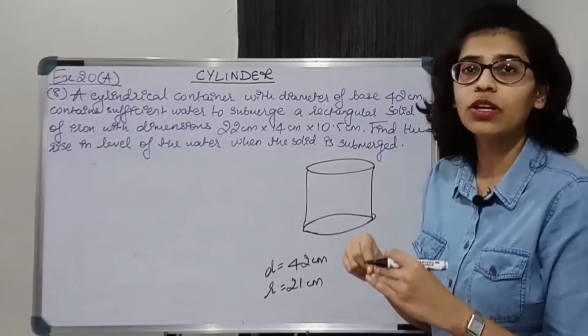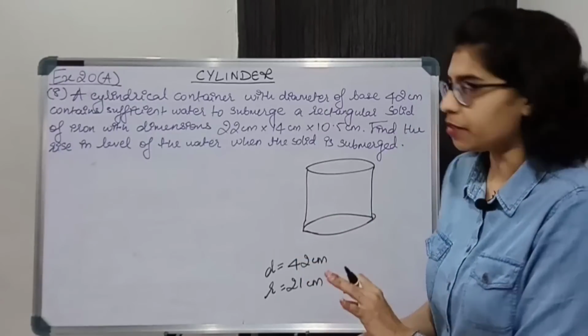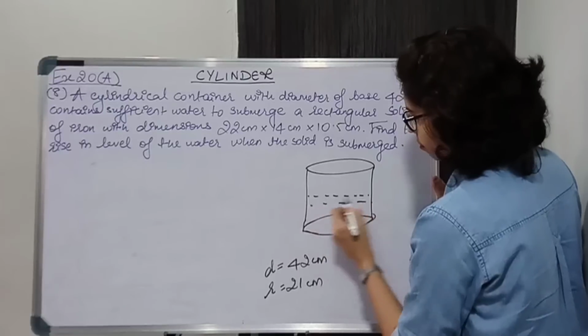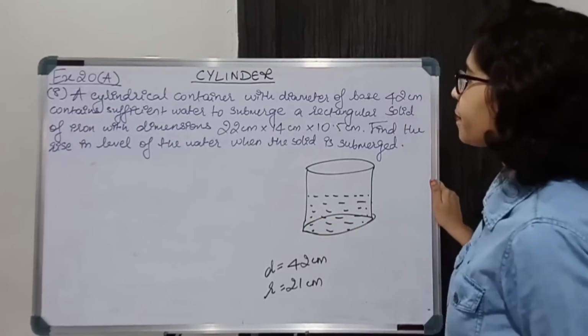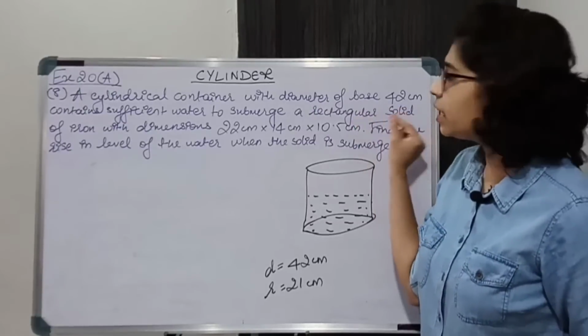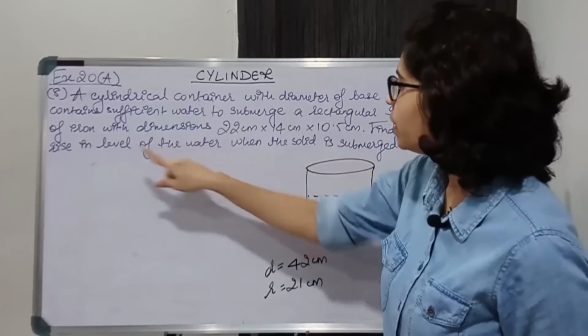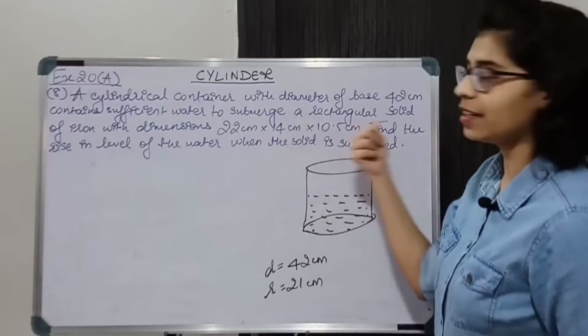Submerge a rectangular solid, the entire rectangular solid will go inside the water. So it has some amount of water in it, and we are putting the rectangular solid inside this water. We are given the dimensions of this rectangular solid: length, breadth and height.